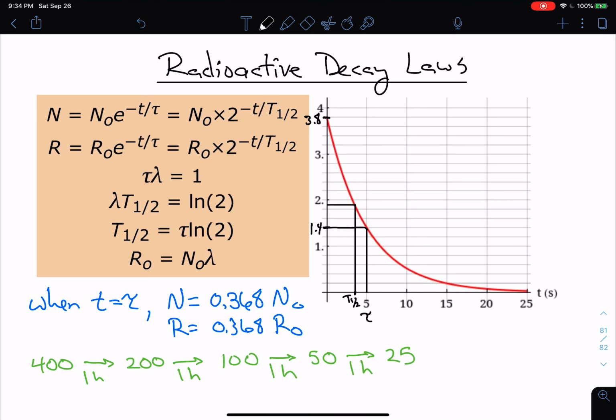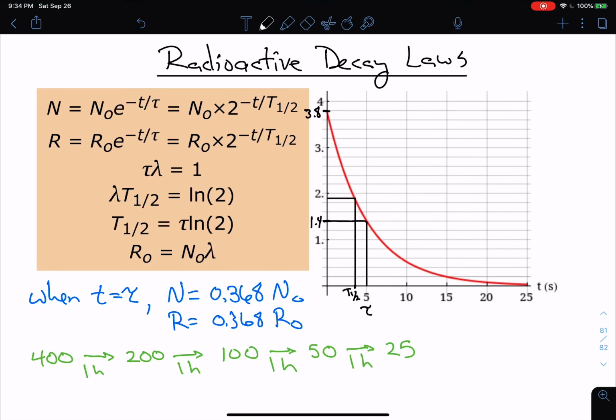Now, the last thing to talk about is gamma. Gamma is known as the decay constant. And notice that gamma is going to equal, and it's actually right up here, you can see tau times gamma is 1. So that means, of course, that gamma equals 1 over tau, which means that we can rewrite either of our decay laws as N equals N naught e to the negative gamma t. And obviously I could do it with the R as well.